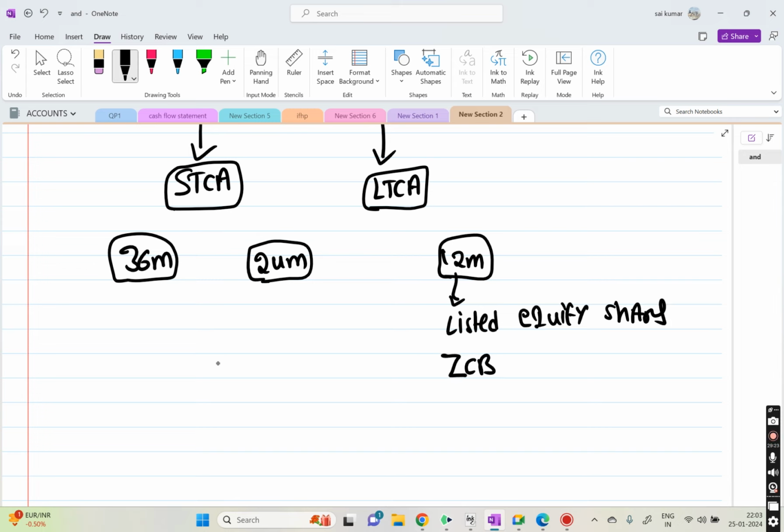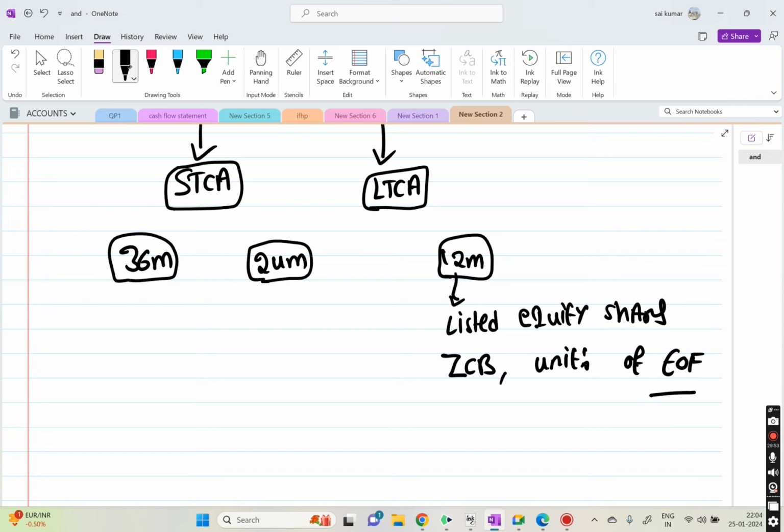zero coupon bonds. See, zero coupon bonds means there is no interest rate for that. That means we will issue at par. Let's just say we will issue at 100 rupees. While redeeming, we will pay back like 120 rupees. Redeem at premium. Issue at par, redeem at premium. Of course, I'm assuming that you know what is issue and what is redeeming, and what is par and what is premium. Okay, so zero coupon bond and units of